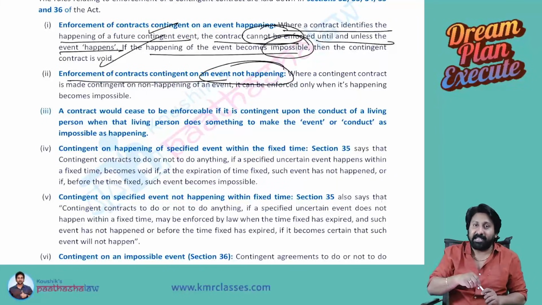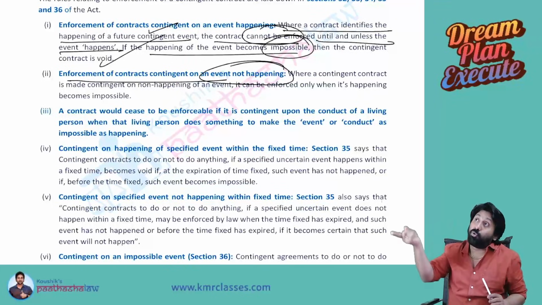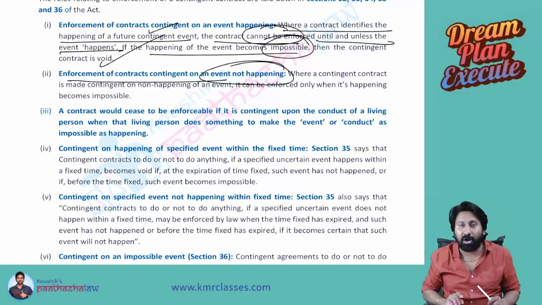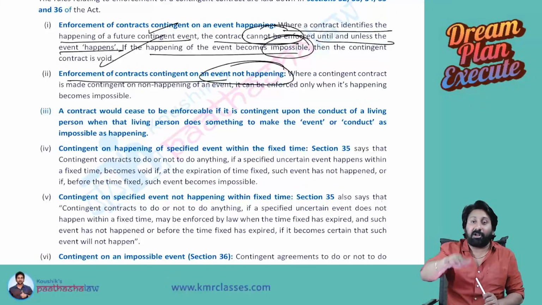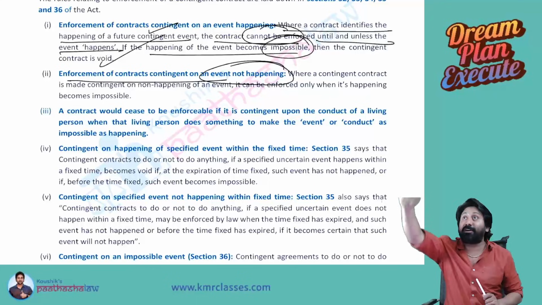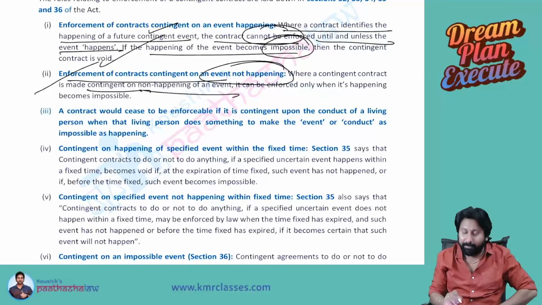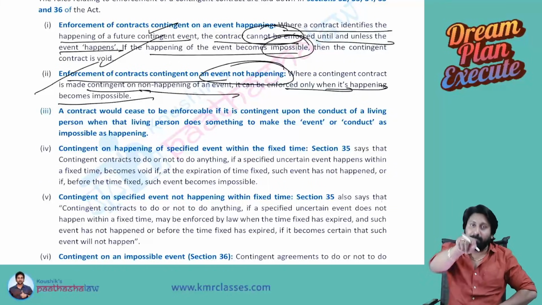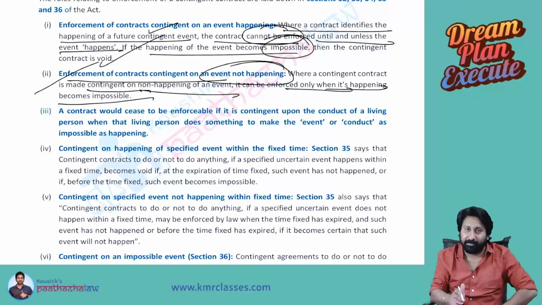Next, enforcement of contracts on event not happening. I said like this. I will give you 1,000 rice bags. You will give me 1 lakh, provided Nifty does not cross 100 points. Now it is negative, not happening. So if it really did not cross, then the contract becomes enforceable. But if it crossed, then I will not pay you. Okay. So where a contingent contract is made contingent on non-happening of an event, it can be enforced only when its happening becomes impossible. Means on its non-happening, the contract becomes enforceable.